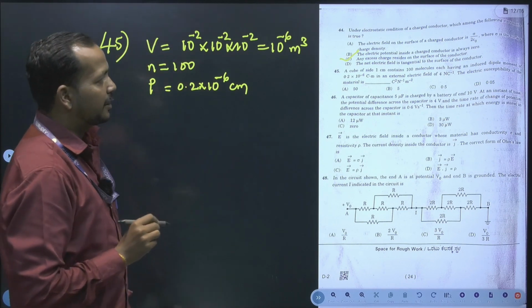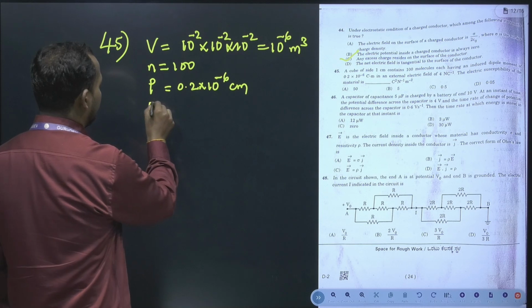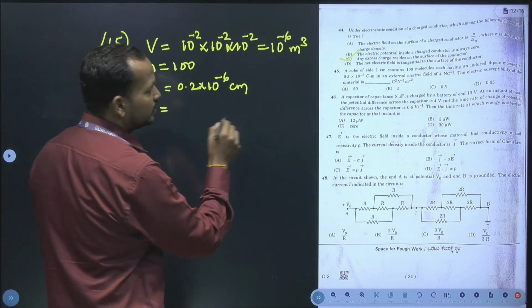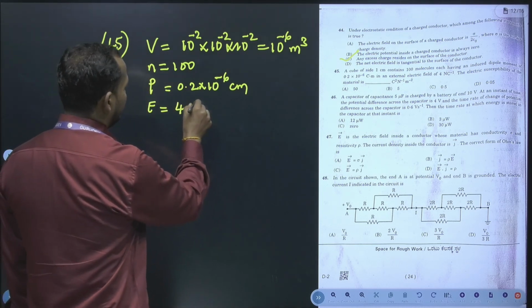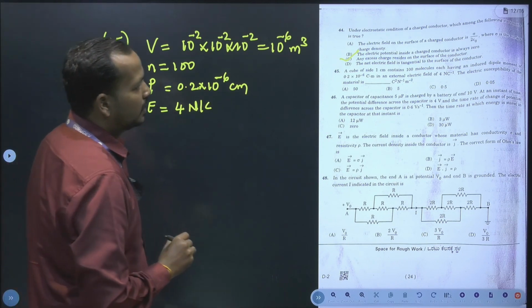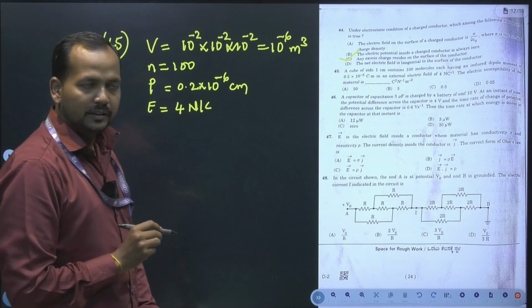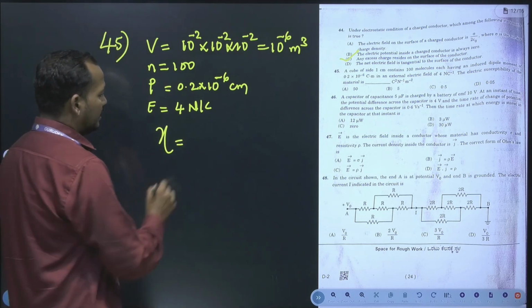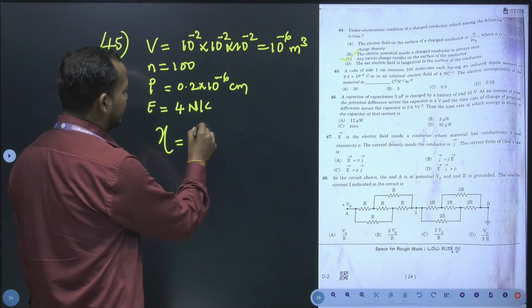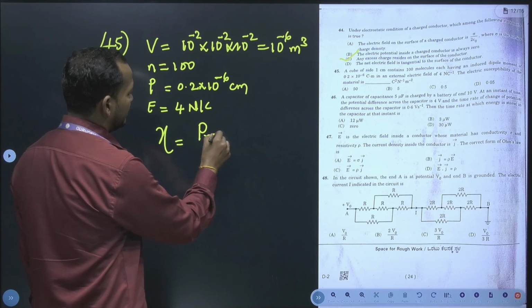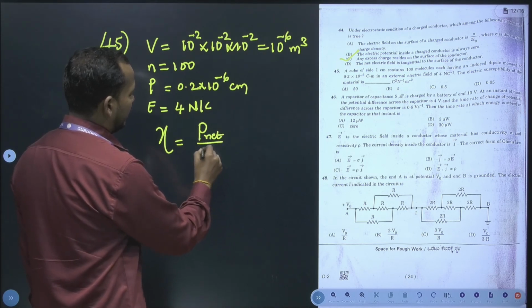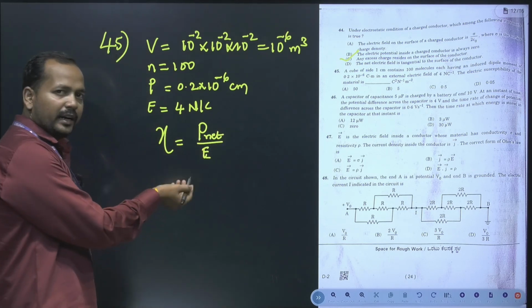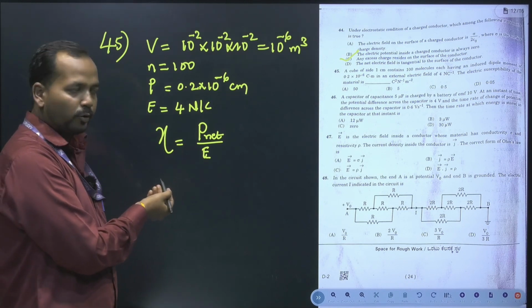Yes, an external electric field also they have given, that is E is equal to 4 Newton per coulomb. The electric susceptibility of the material they are asking. So electrical susceptibility we can give the formula as susceptibility is equal to net dipole moment divided by electric field. So if you calculate that electric field and net dipole moment, you will get the answer.